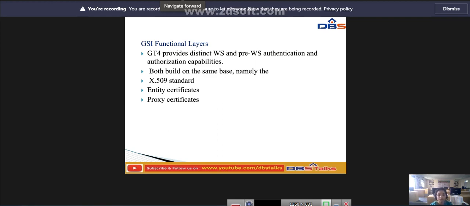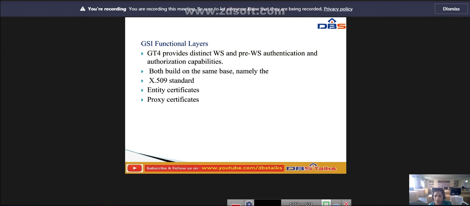So GT4, Globus Toolkit 4, provides distinct web service and pre-web service authentication and authorization capabilities. Both build on the same basis, namely the X.509 standard, entity certificates and proxy certificates. The Globus Toolkit supports both web service and pre-web service authentication and authorization capabilities.